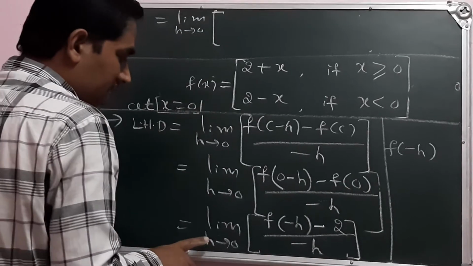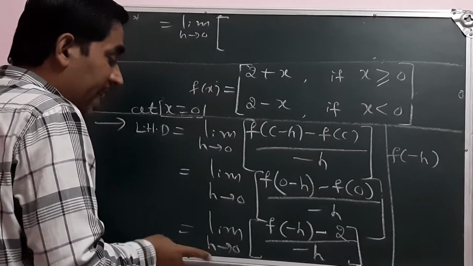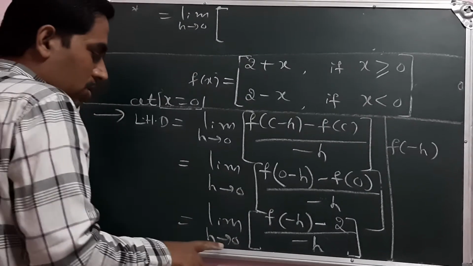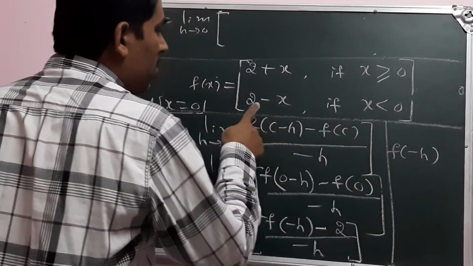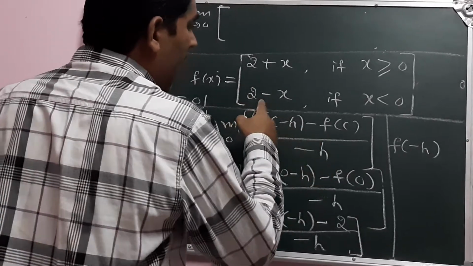Since h tends to 0 and we are finding the left hand derivative, we are taking negative values, so it approaches 0 by taking values less than 0. For x less than 0, we must consider 2 minus x.